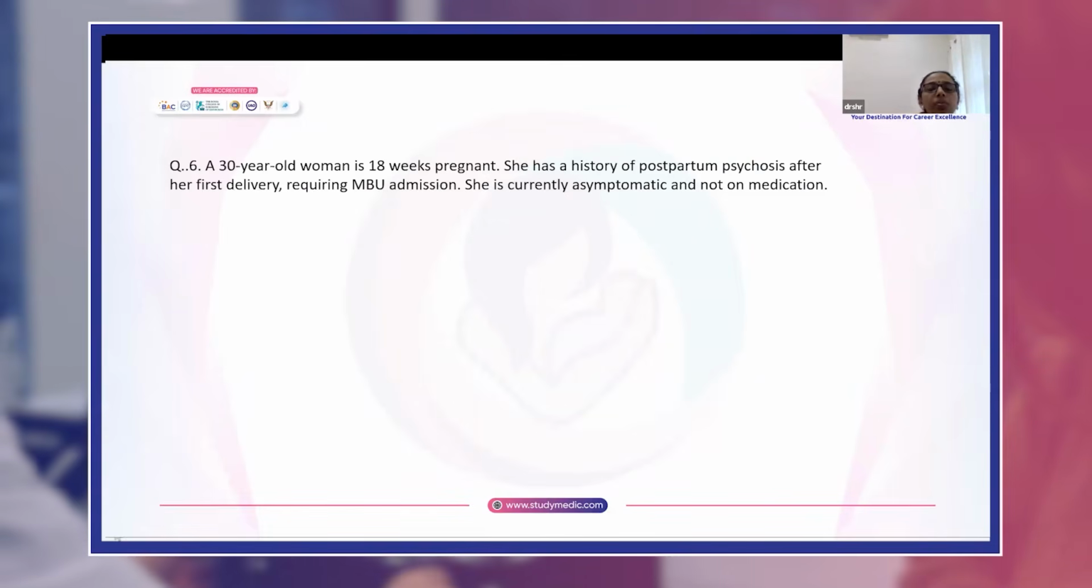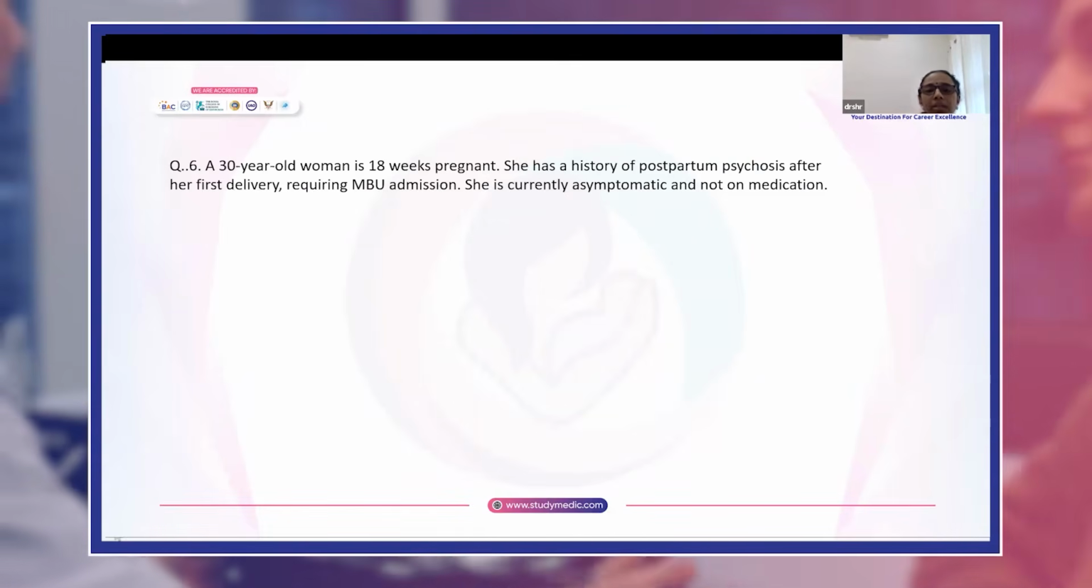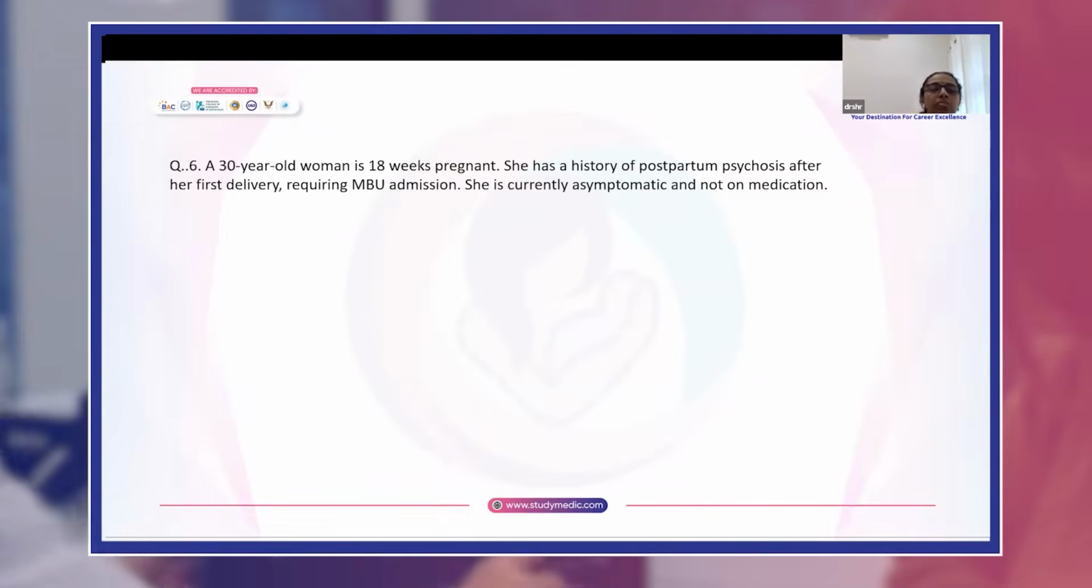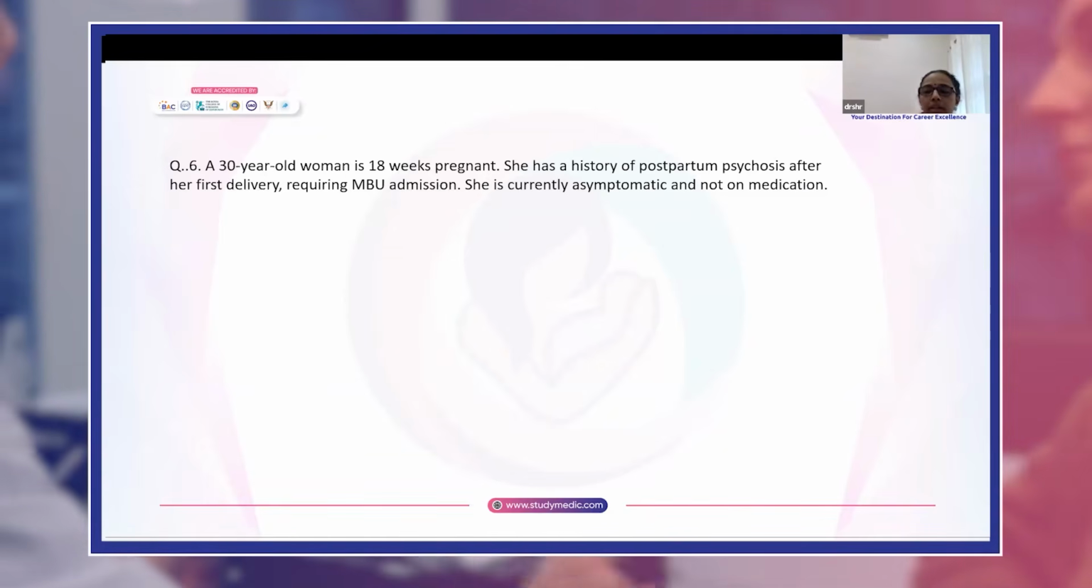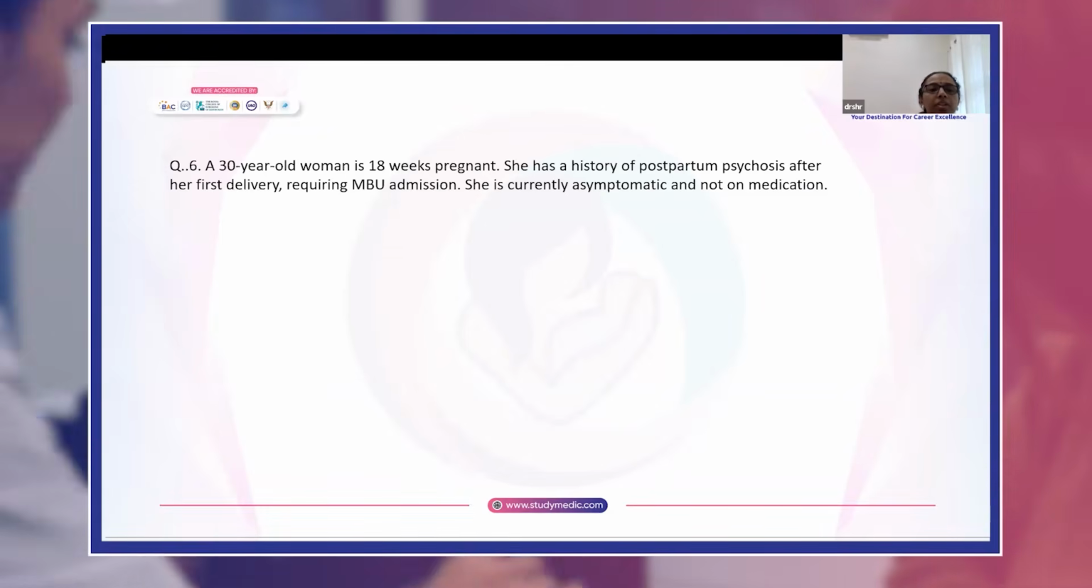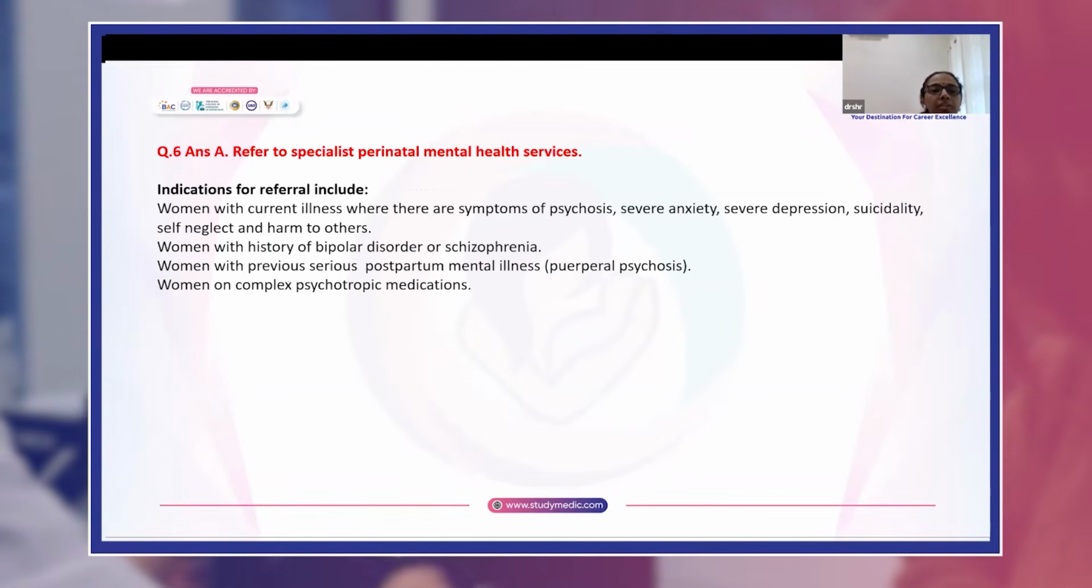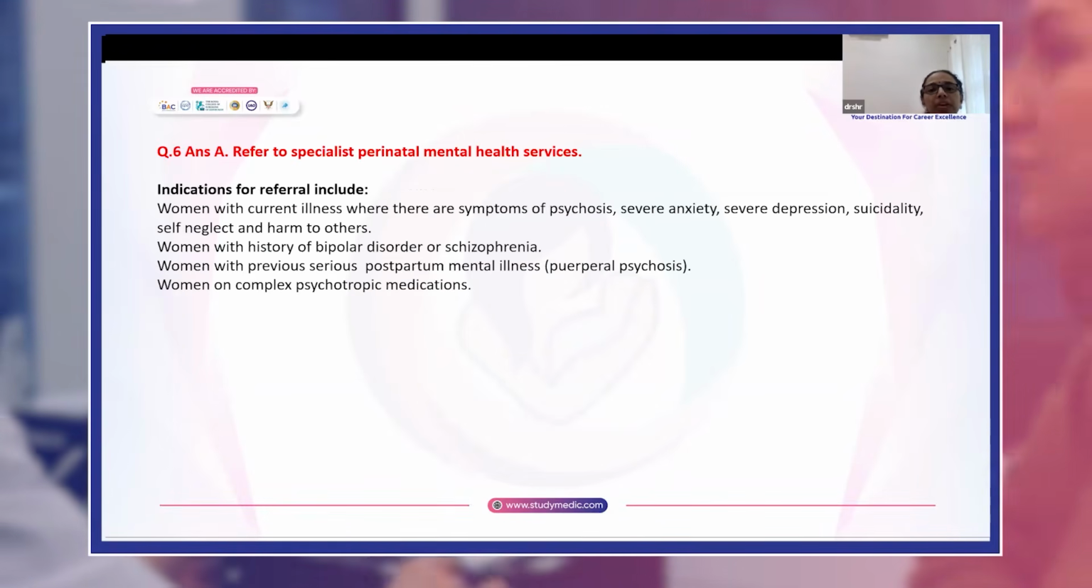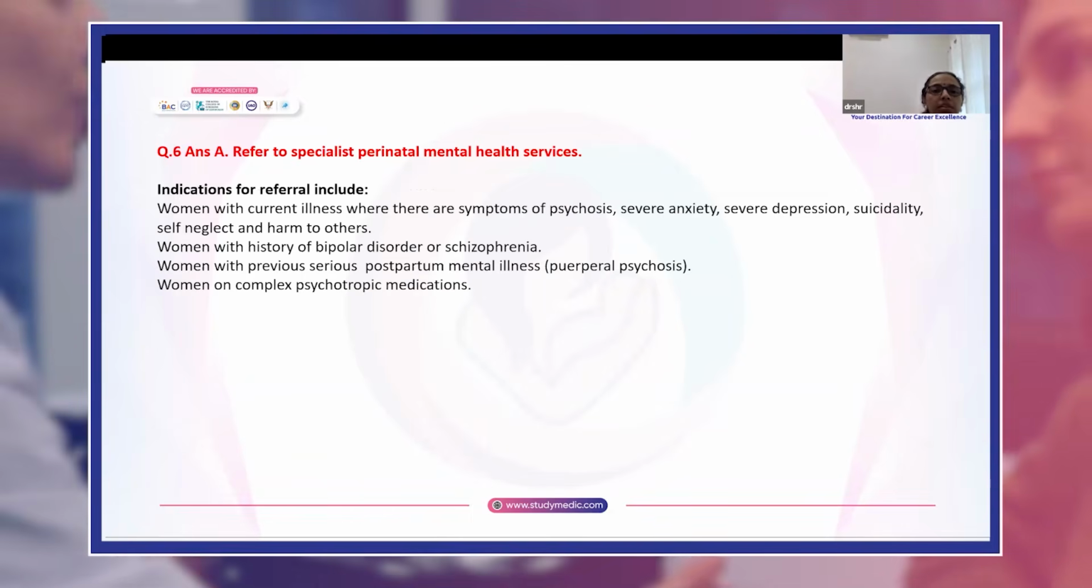A 30-year-old woman is 18 weeks pregnant. She has a history of postpartum psychosis after first delivery, requiring MBU admission. She's currently asymptomatic and not on any medications. Answer is A, referral to specialist perinatal mental health services.